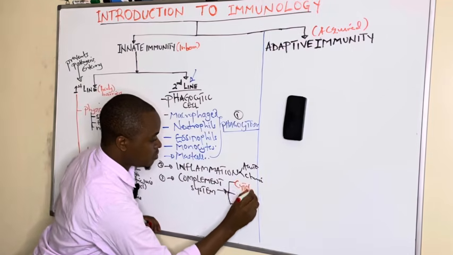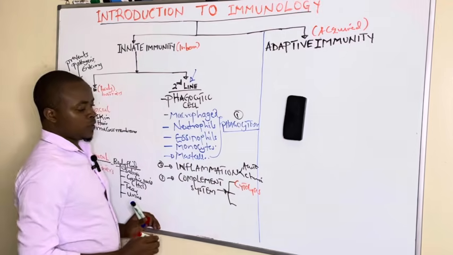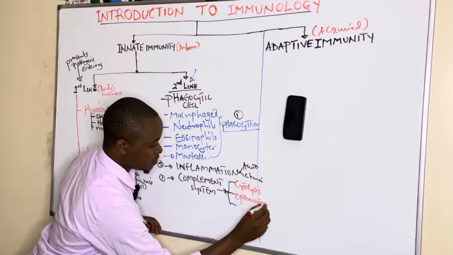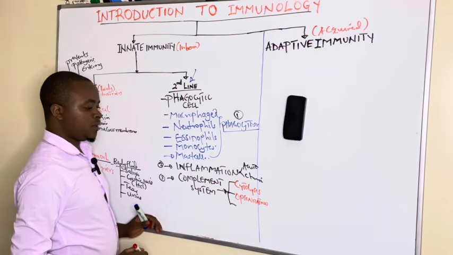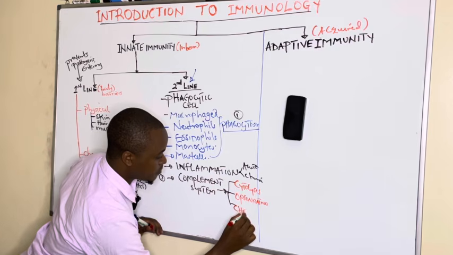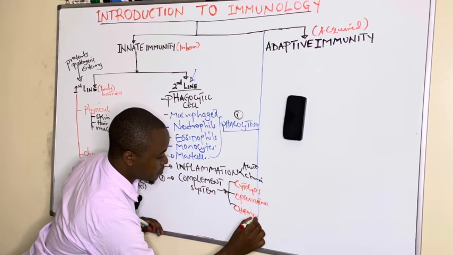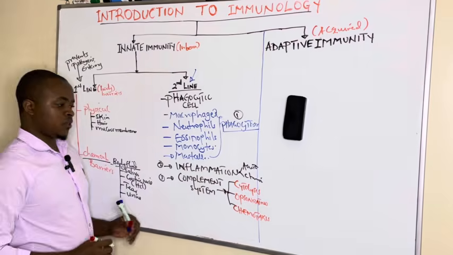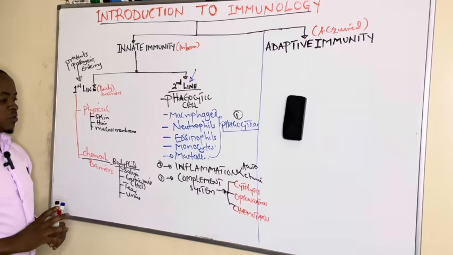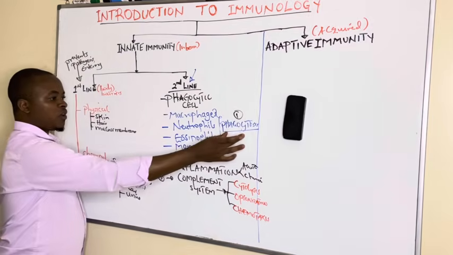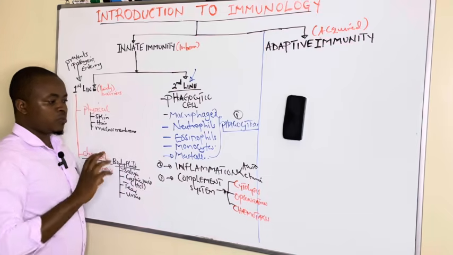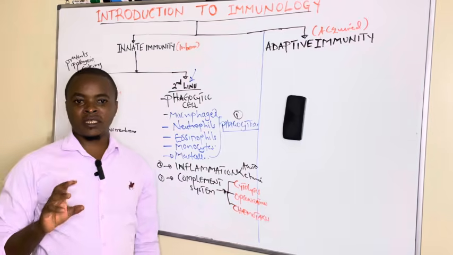It can result in opsonization, and it can also result in chemotaxis. So these are the second line defense mechanisms of the body: phagocytosis by phagocytic cells, then inflammation and the complement system.